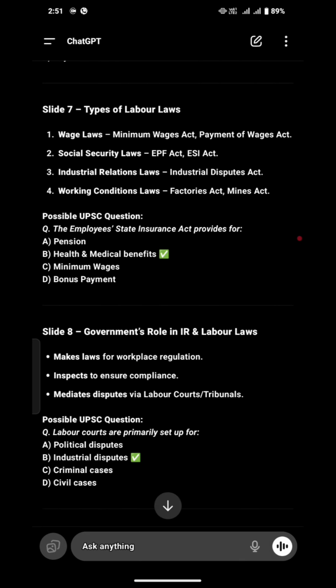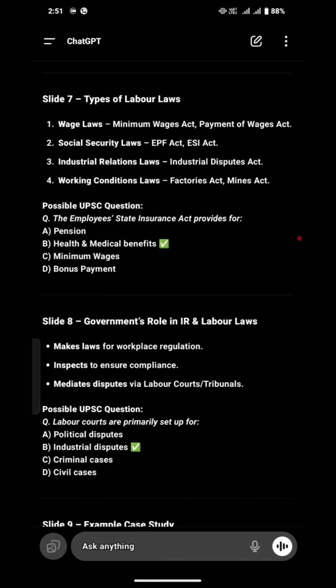Slide number 7 talks about types of labor laws. This one is the most important thing. What are the types of labor laws? Wage laws: Minimum Wage Act, Payment of Wage Act. Social Security laws: EPF Act, ESI Act. Industrial Relation laws: Industrial Dispute Act. Working Condition laws: Factories Act, Mines Act.